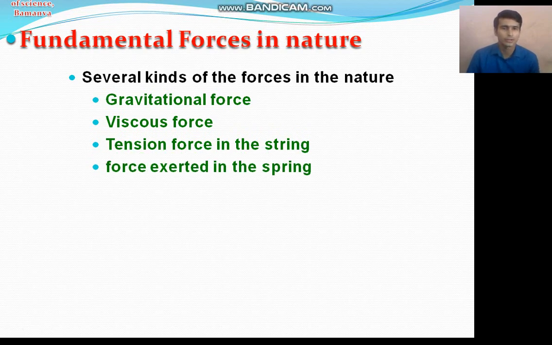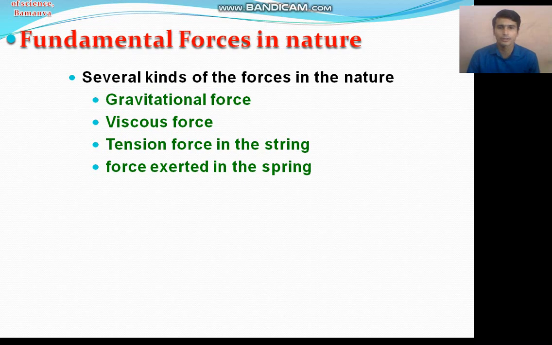Similarly, the force exerted by a spring: when we compress a spring and release it, a restoring force appears, which tries to retain the original position, the original configuration, of the spring.